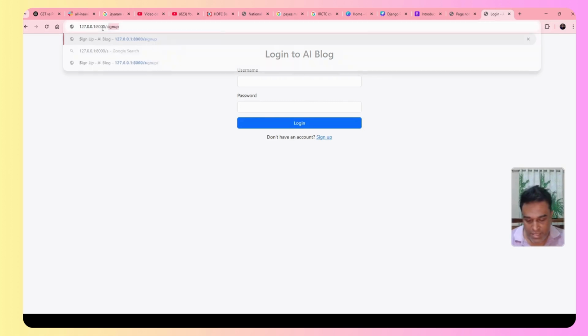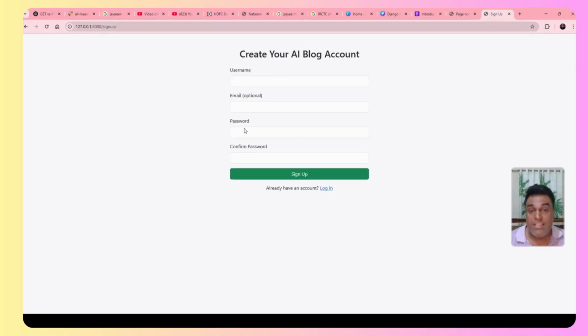If I give the signup, you can see this is the GET request. So what happened is that the code basically just rendered the HTML file and displayed it in front of us. So we have successfully created the login and the signup forms. And the next step is we will be creating a dashboard. If the user signs up, it has to go to the dashboard. And obviously the data has to be stored in the database.